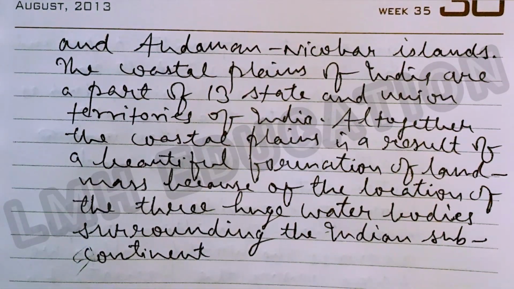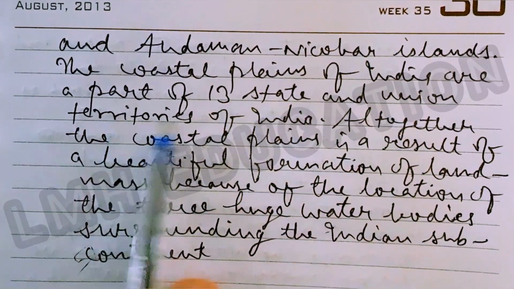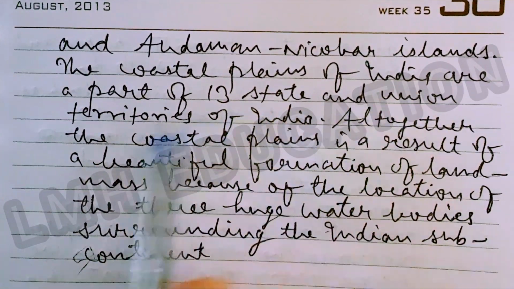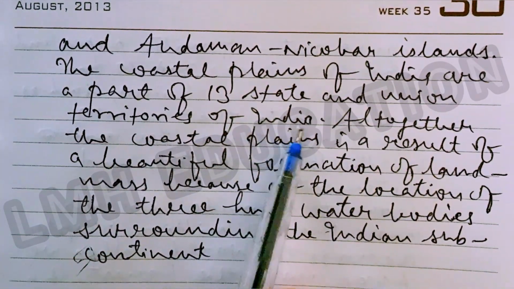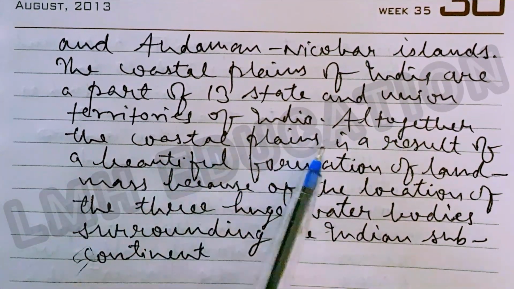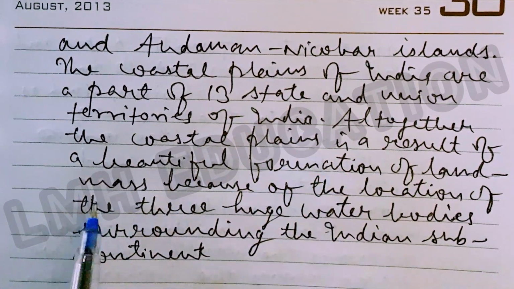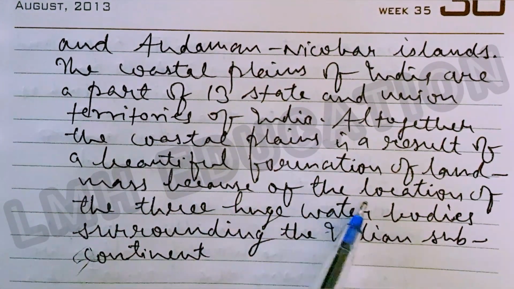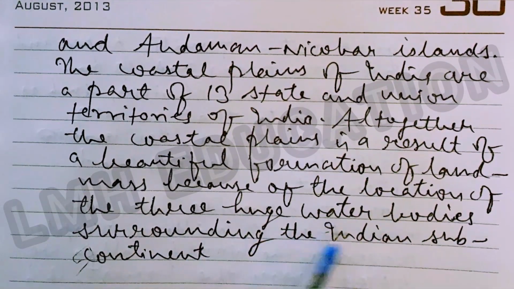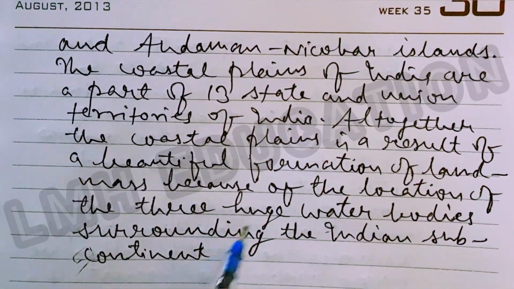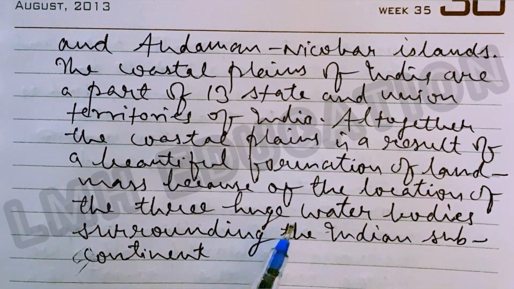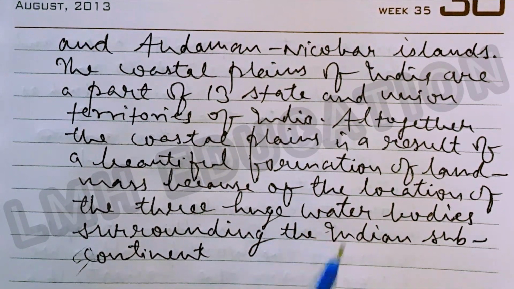And Andaman and Nicobar Islands, the coastal plains of India, are a part of 13 states and union territories of India. Altogether, the coastal plains is a result of a beautiful formation of landmass because of the locations of the three huge water bodies surrounding the Indian subcontinent. So this is the answer of question number 33. Now we will move on to next question, question number 34.